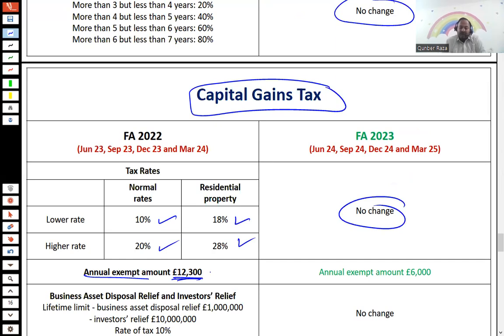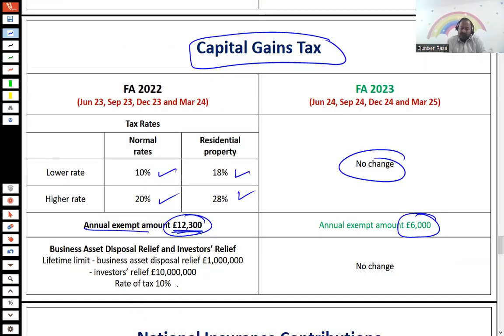Previously, the annual exemption amount was 12,300. Now the annual exemption amount is reduced to 6,000 pounds per annum. The principle remains the same. There is no change in any of the principles. The only change is in limits. The BADR limit, the investor relief limit, and the rate of tax all remain the same. There is no change in any of these.